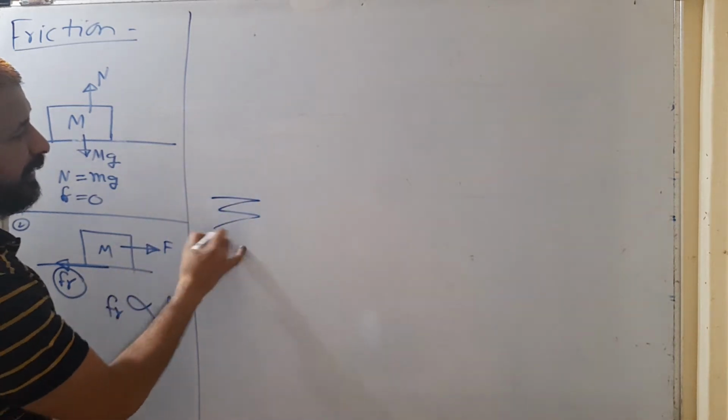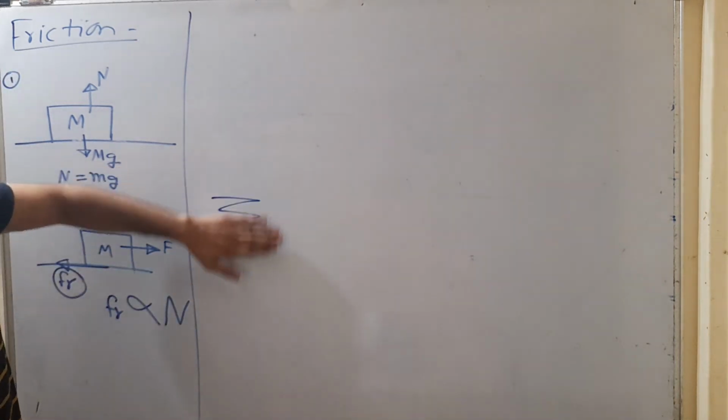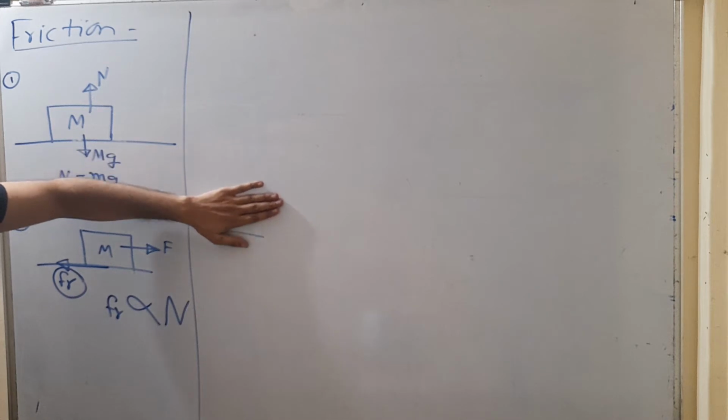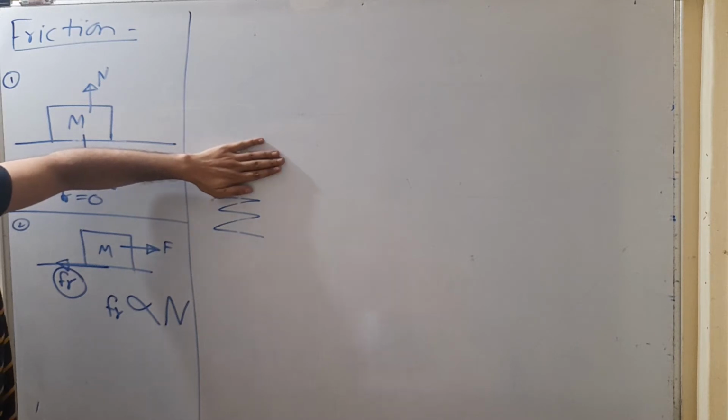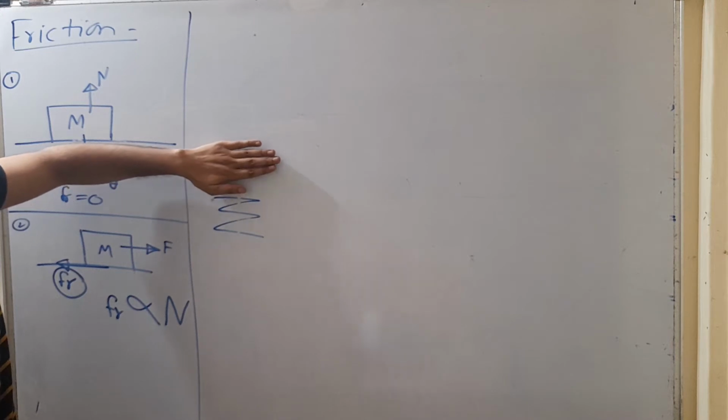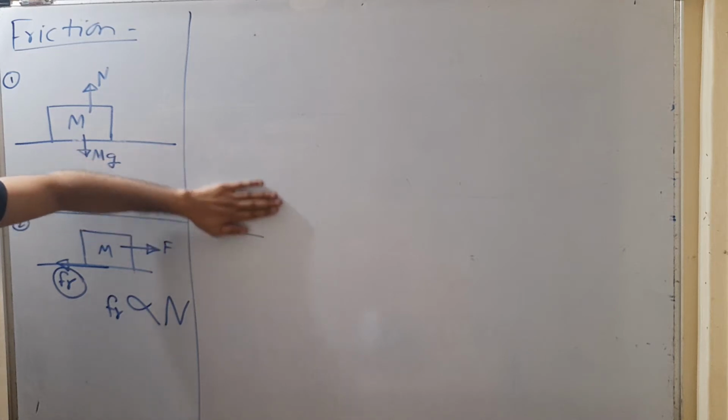Suppose मैं यहाँ पे कुछ ऐसा लिखता हूँ, ठीक है, मैं इसको रब करना चाहता हूँ, मैं अगर स्मूथली अपने हाथ को ऐसे मूव कराता हूँ तो ये रब नहीं होगा, because suppose I am just applying 0.1 Newton का force on this board, so what reaction am I going to get? That 0.1 Newton only, because according to Newton's third law, whatever force is applied, we are going to get the same reaction. So if I am just applying 0.1 Newton का force, so I will be getting 0.1 Newton का reaction. So in that case, that frictional force कम है.